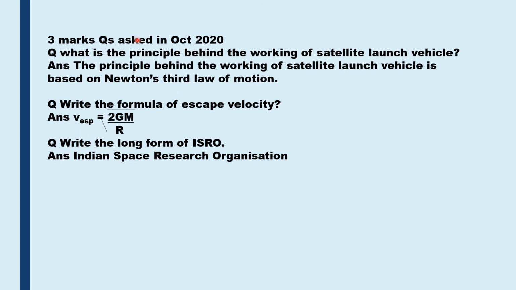This was a 3 marks question which was asked in October 2020 exam. What is the principle behind the working of satellite launch vehicle? So the principle behind the working of satellite launch vehicle is Newton's third law of motion. What is the formula of escape velocity? Escape velocity is equal to square root of 2GM upon R. What is the long form of ISRO? Indian Space Research Organization.